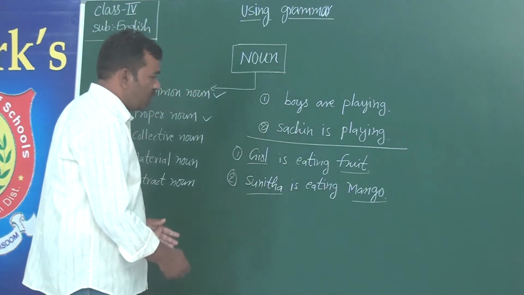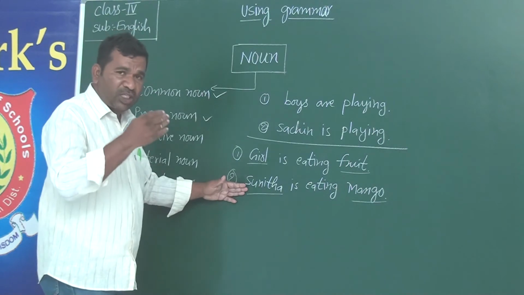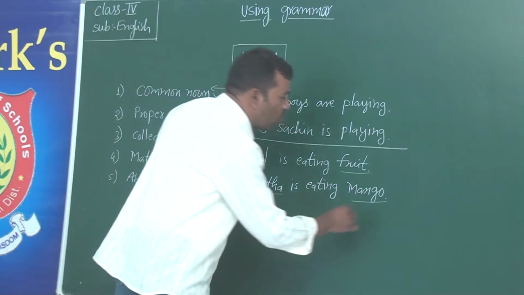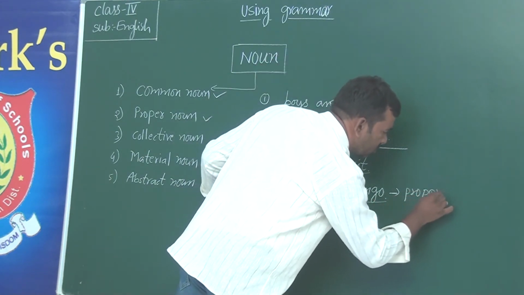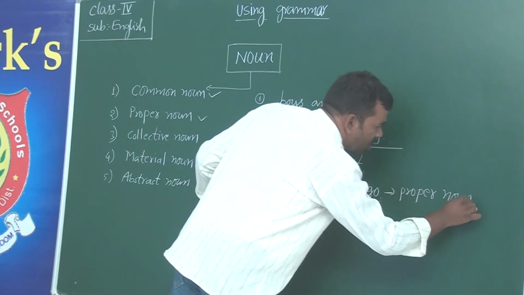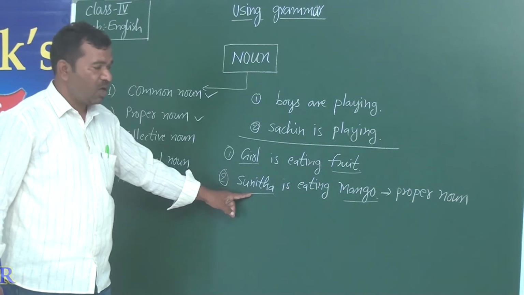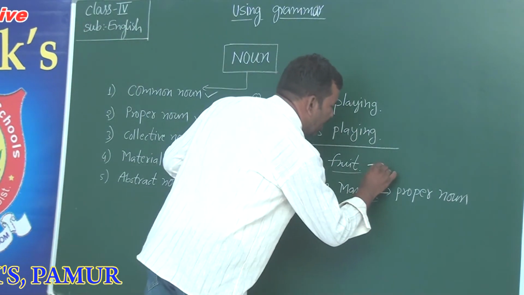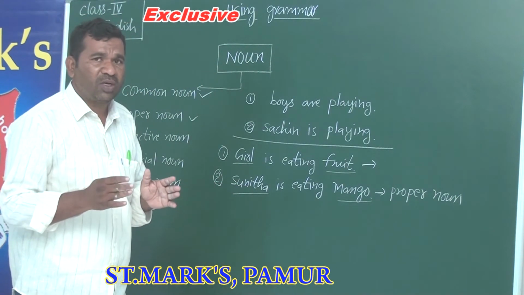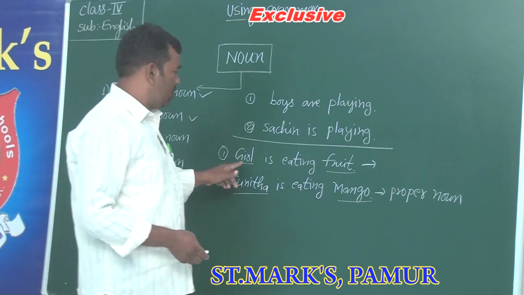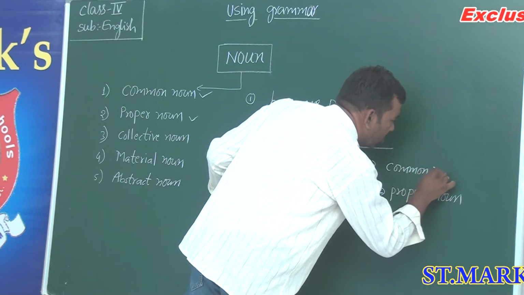So therefore, we can say that any noun which is given a specific name is called proper noun. Understand how we have done here? And in the other way, any names which are of the same class but don't convey any specific name are common.